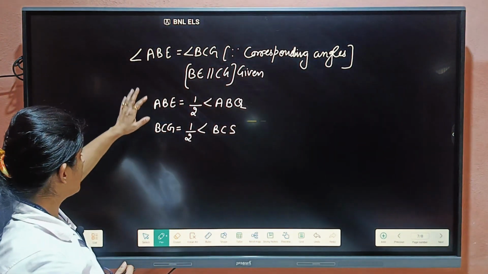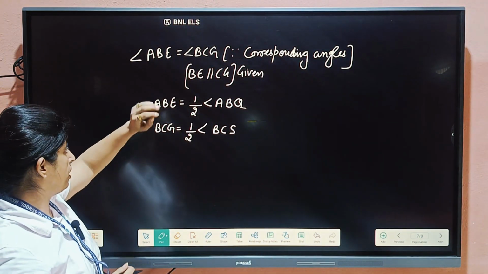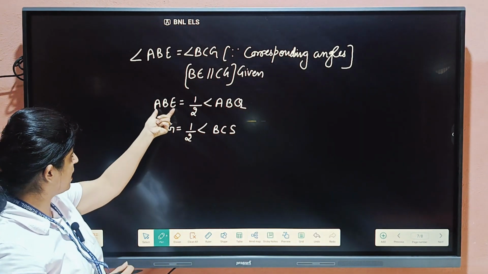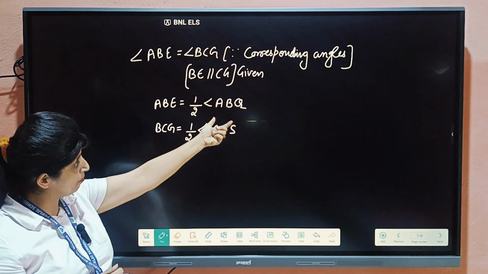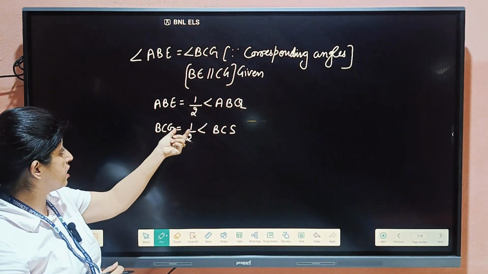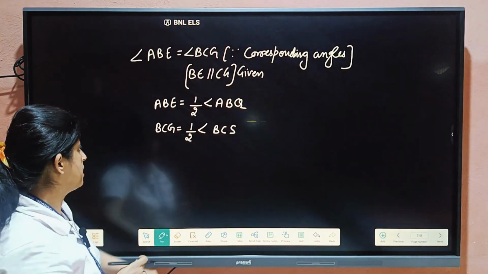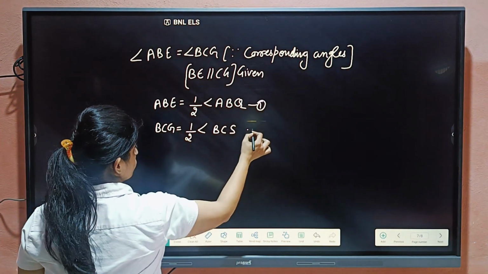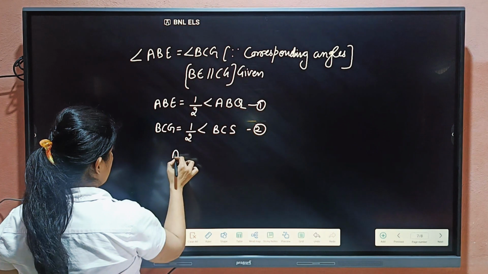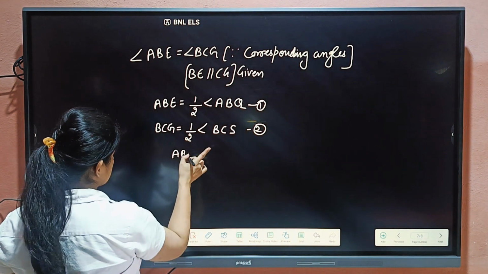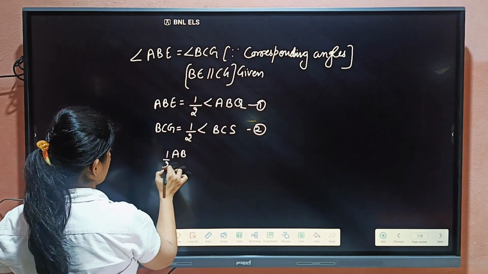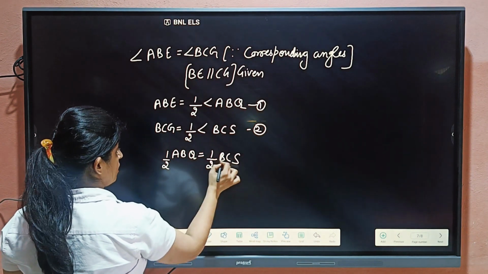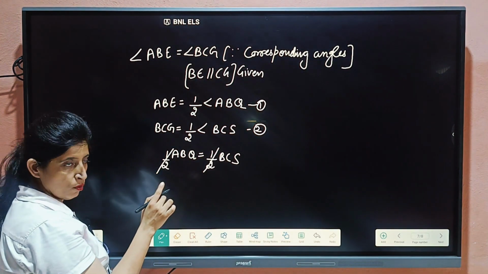BE and CG are bisectors, so that's why angle ABE equals half of ABQ and BCG equals half of BCS. If these two are equal, means from 1 and 2, ABE and BCG are equal. So half of ABQ equals half of BCS. Half and half will cancel from both sides.